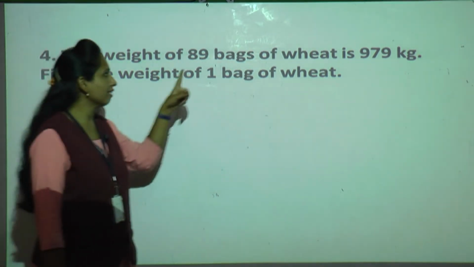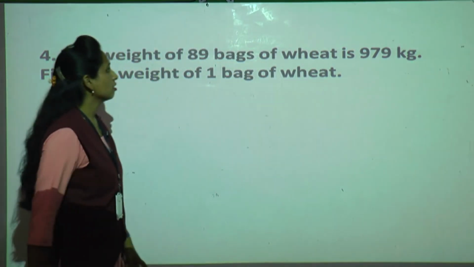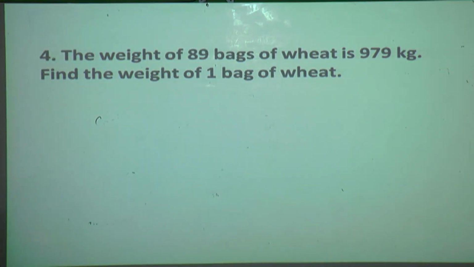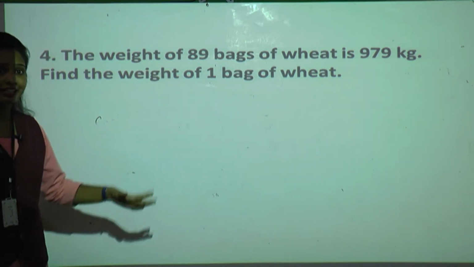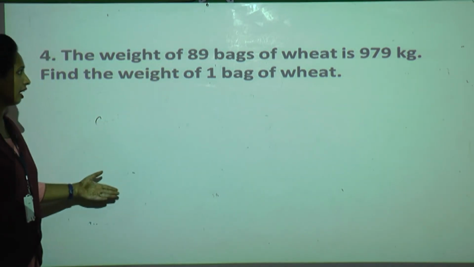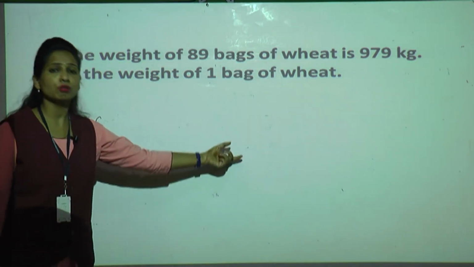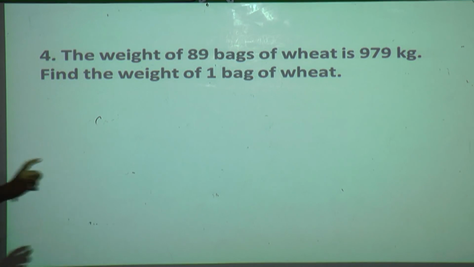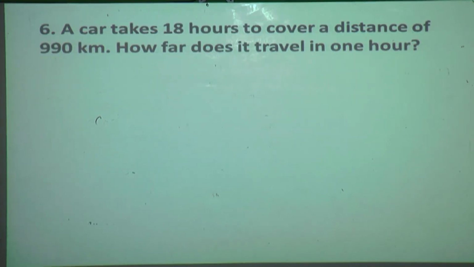Don't forget to write the answer in kg only. But what are we finding here? The weight of one bag. So we have to write in kg. So whatever the answer will come, the weight of one bag of wheat is equal to dash dash kg. Understood? Clear till here? Now one more example I will explain for you.